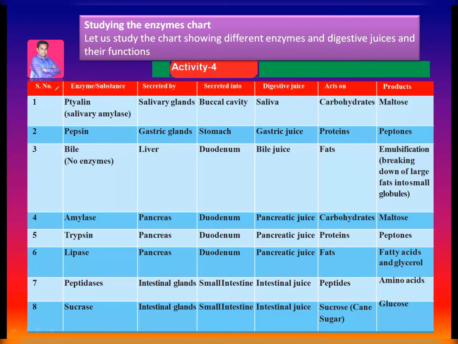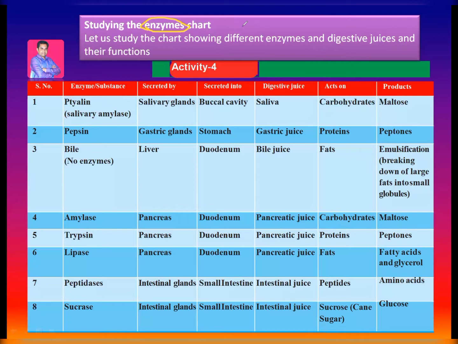First, I will explain enzymes. Enzymes are proteins which make reactions fast. Enzymes are chemical substances which make reactions fast. So to carry out digestion properly, enzymes are needed.